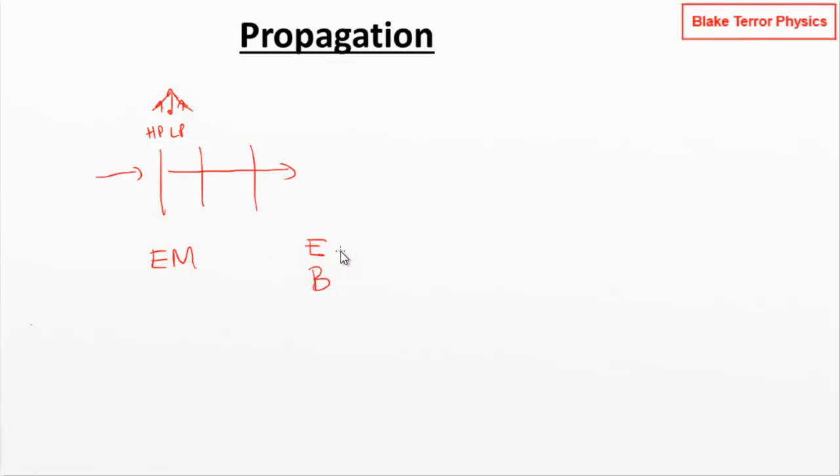Some disturbance in the electric field creates a disturbance in the magnetic field, which creates a disturbance in the electric field. This is propagating through space according to Maxwell's equations, which we'll get onto in later videos as well. So there's some mechanism behind the propagation. So it's worth thinking about what the mechanism actually is.